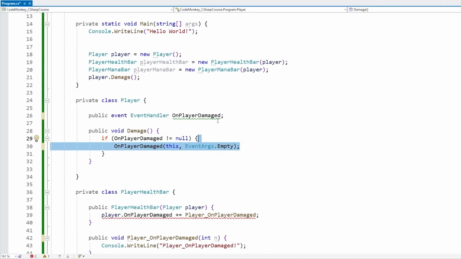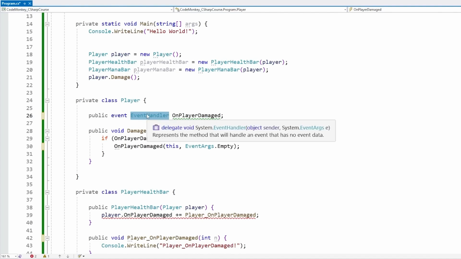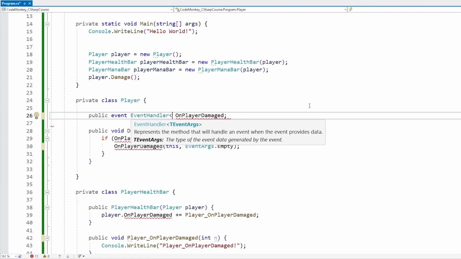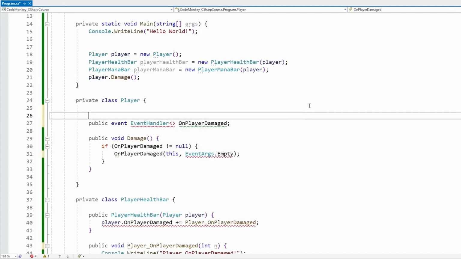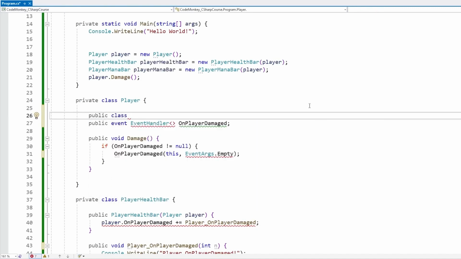But again, this is not a requirement. Like we saw, you can use pretty much any delegate you want. You can use action and everything works just fine. But generally, this is the C# standard. If you see a bunch of C# code, chances are they're going to be using the EventHandler. And then this one actually has a second version that defines what the event args are. Again, that is used with generics, so let's open up that one. And yep, it has a type of EventArgs. So while following the standard, if you still want to pass extra data, you can. For that, usually you make some kind of class that extends EventArgs. So here, let's make a class. And usually the standard is to give it the same name as the event, so OnPlayerDamaged. And then you simply append EventArgs at the end.